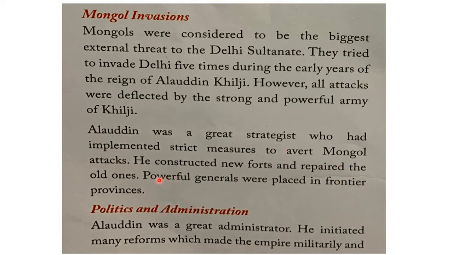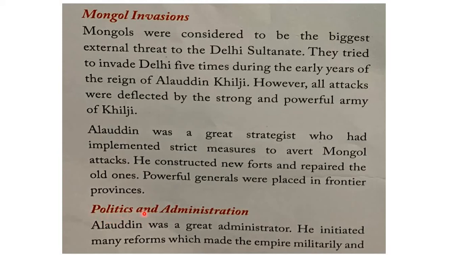So what were the measures taken by Alauddin Khilji to prevent Mongol attacks? What he did was he constructed new forts. First, new forts were constructed, old ones were repaired, and powerful generals were employed in border areas where there was a possibility of Mongols entering into India. And this was the strategy adopted by Alauddin Khilji to prevent Mongol attacks successfully.